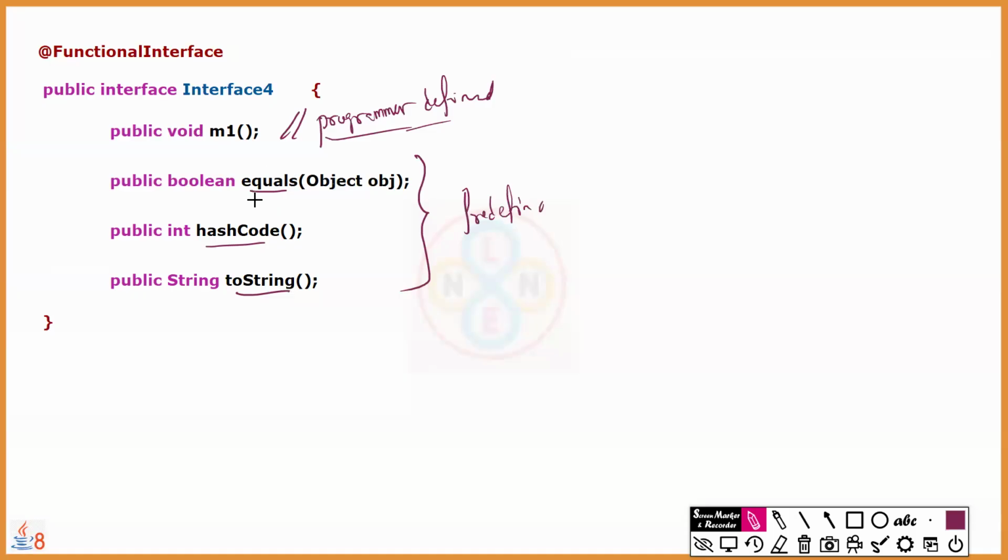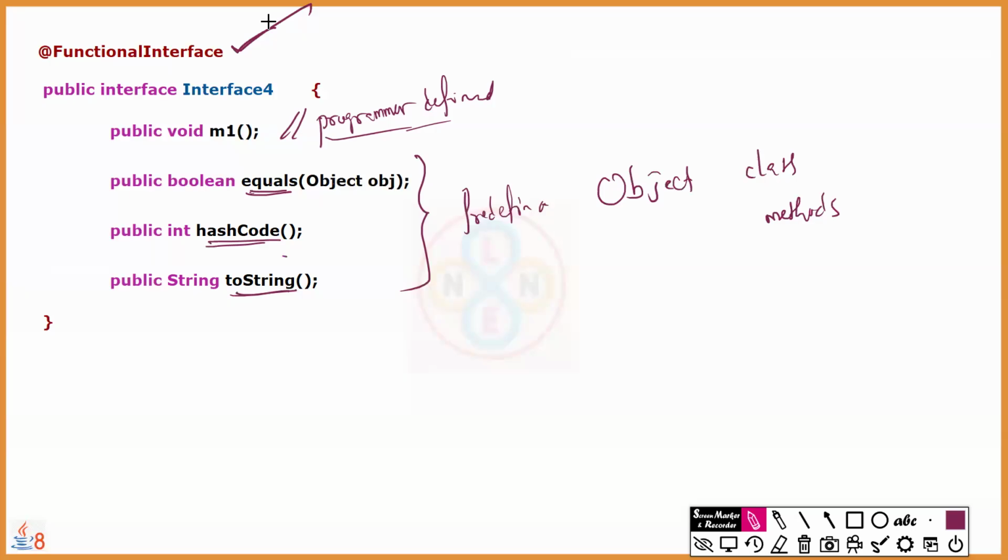But remember this point very clearly. This is one common interview question. They try to trick us. What is that? The equals, hashCode, toString methods are Object class methods. It's a predefined class called Object class. So because these methods are Object class methods, yes, still syntactically this is correct, because Object class methods are allowed in abstract style within the function interface also.